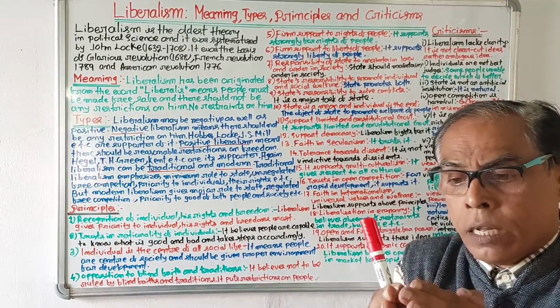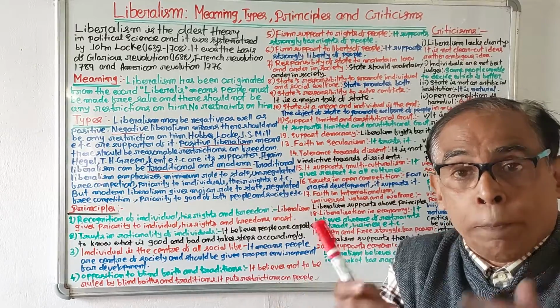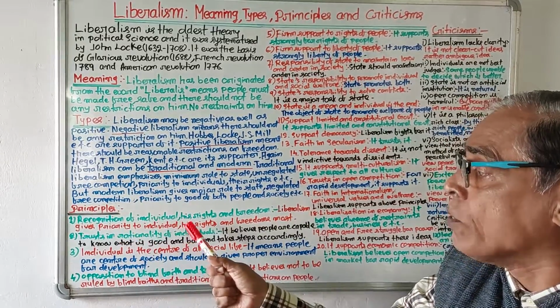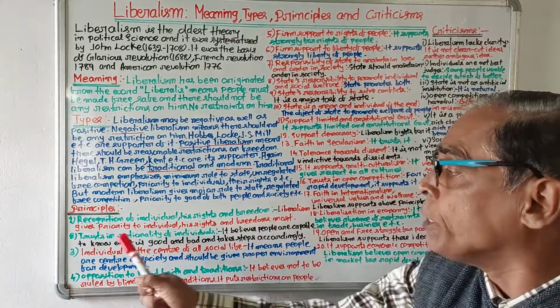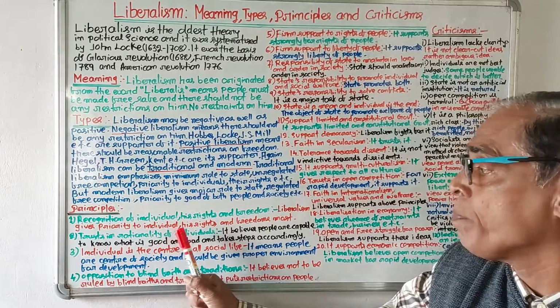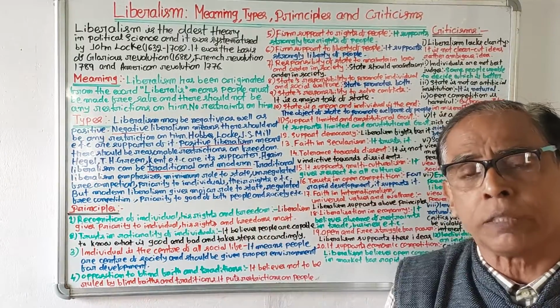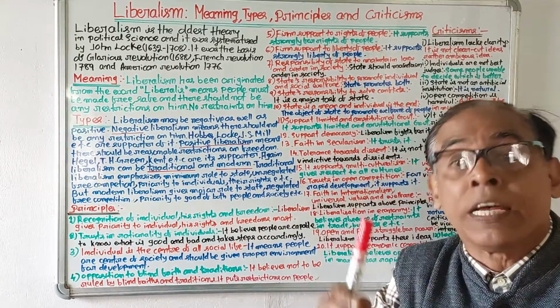Now let us discuss. Liberalism has some principles. The first principle of liberalism is recognition of the individual, their rights and freedom. Liberalism gives priority most to the individual, their rights and freedoms.